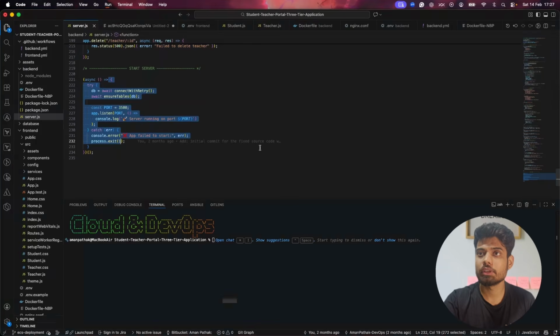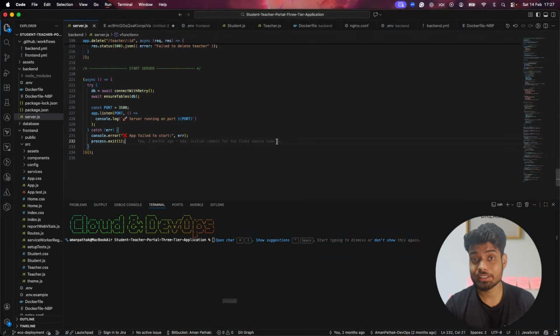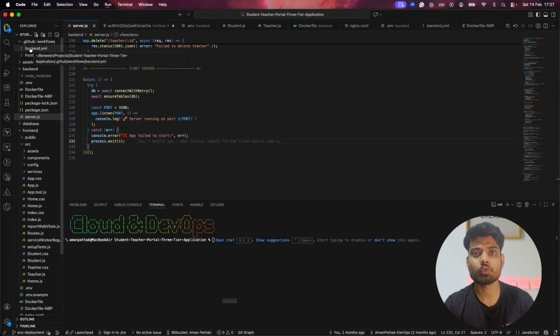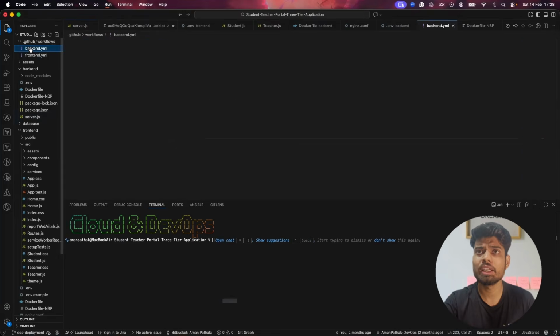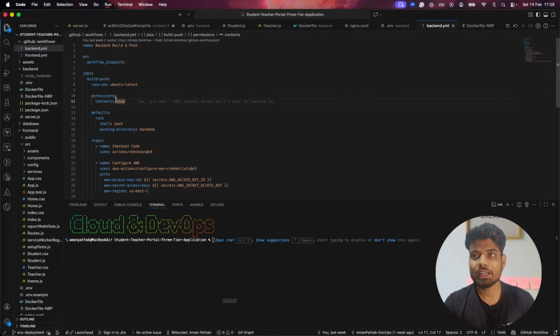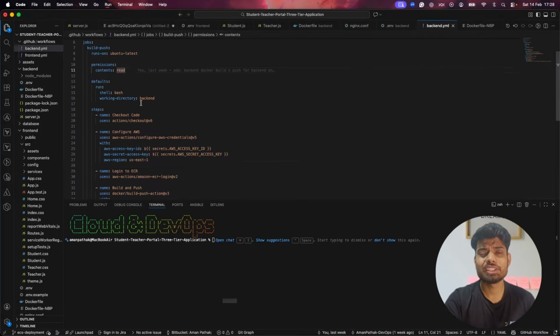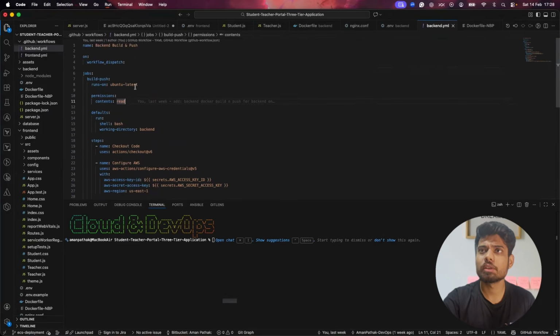Now the next thing that we have to do is automate our application deployments. As it's an end-to-end CI/CD DevOps ECS project, we will use GitHub Actions for this, and for that I've created the workflow. I don't want to waste a lot of time, so I'll explain each and every line of what exactly it's doing, so you will be able to understand. But try not to copy things, otherwise you won't understand things properly. If you're not here for GitHub Actions, I can say just go for it, no worries. You can just keep this, and at the end we're just building the Docker file and pushing it, right?